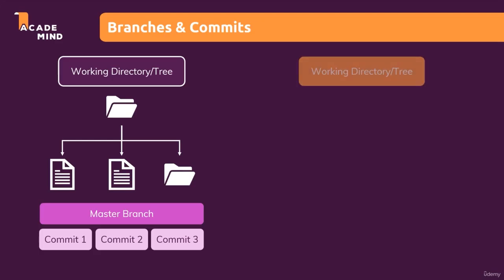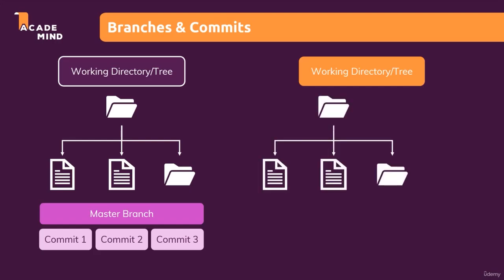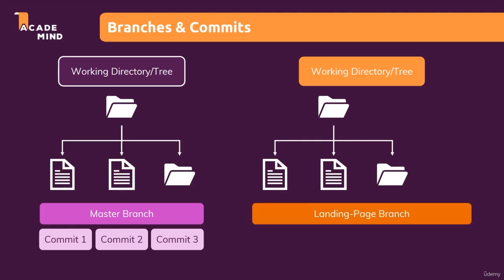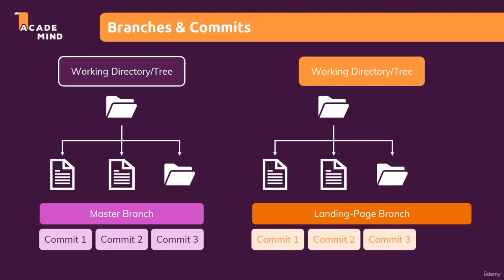With branches, we can now create a completely separate working directory, which is, well, an entire copy of the current state of your master branch. So you again have the project folder and all the project files, but this branch is not called master branch. You can give it a different name, for example here, landing page branch. This landing page branch contains all previous commits that you had in the master branch, so all the previous code versions, but now you can work independently from that master branch.